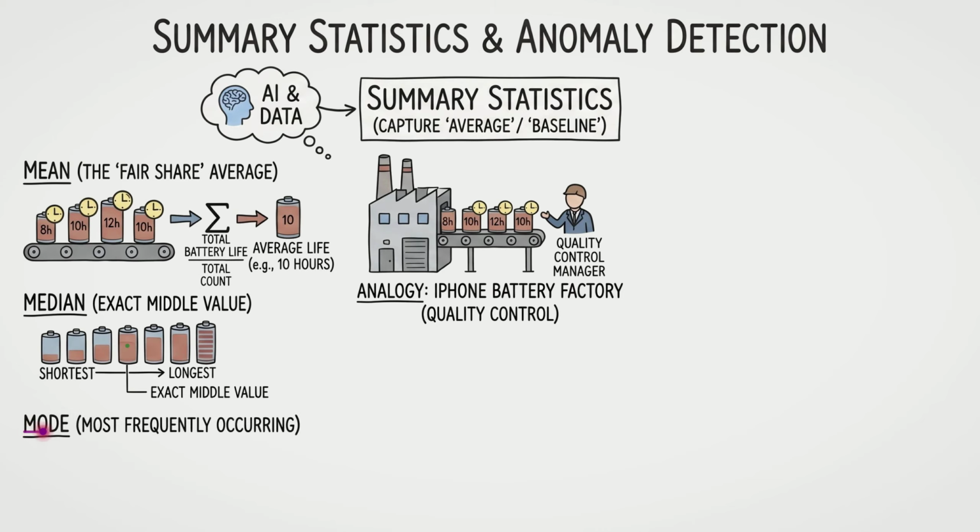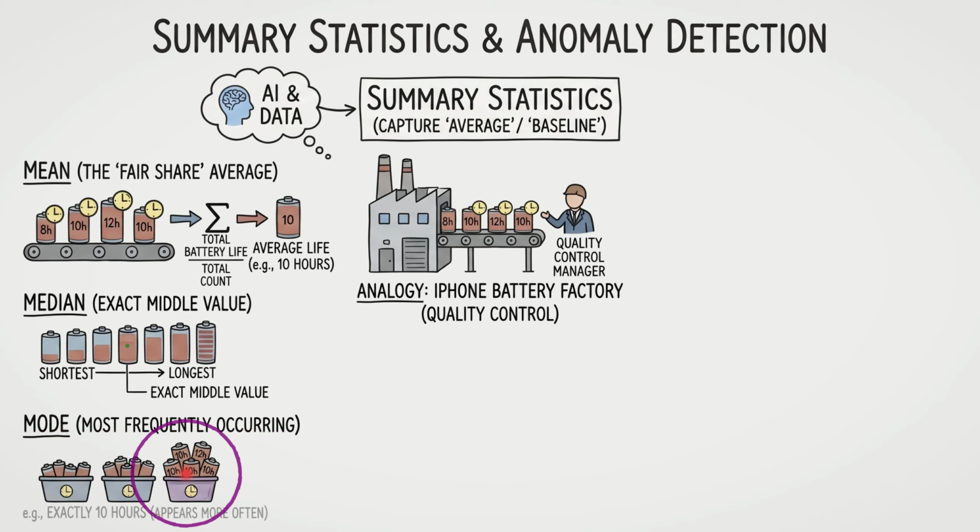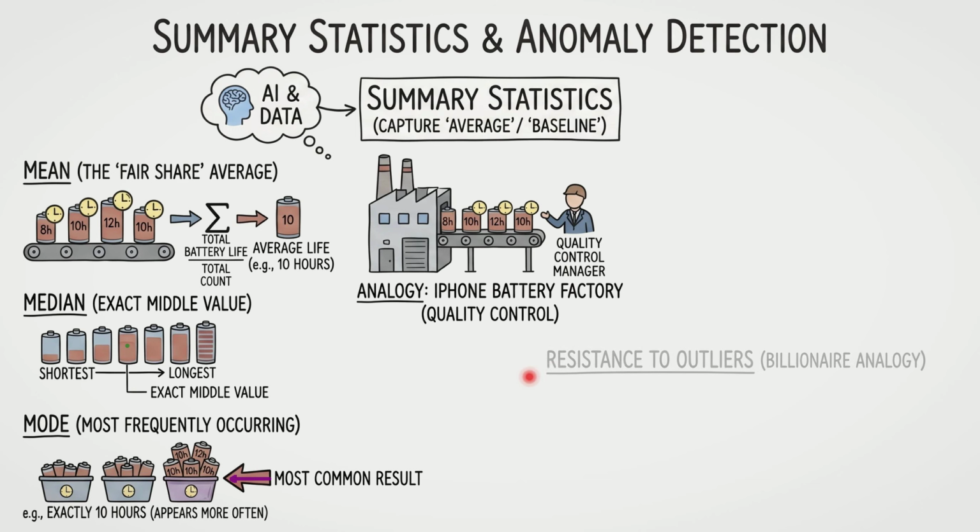Then we have the mode, which is the most frequently occurring value. If we sort our batteries into bins based on their lifespan, the bin with the most batteries, say the one with exactly 10 hours, is our mode. It's simply the most common result. Now, why do we need both the mean and the median? It comes down to resistance to outliers.